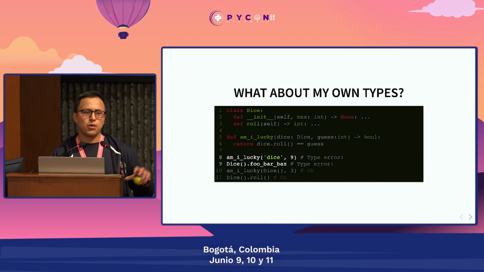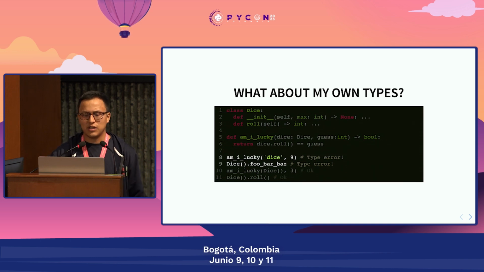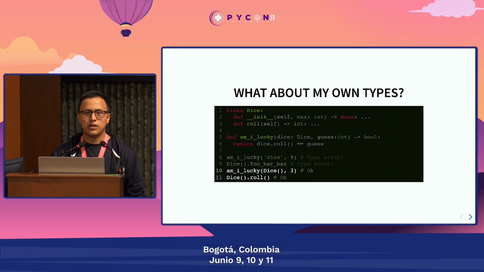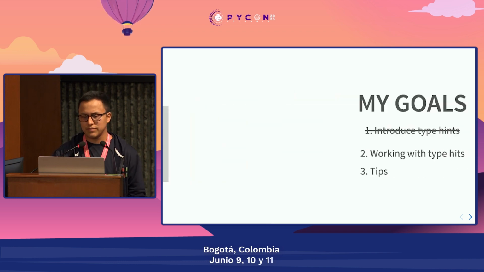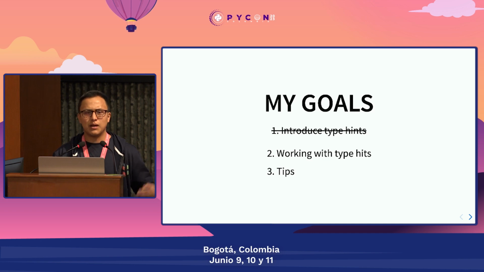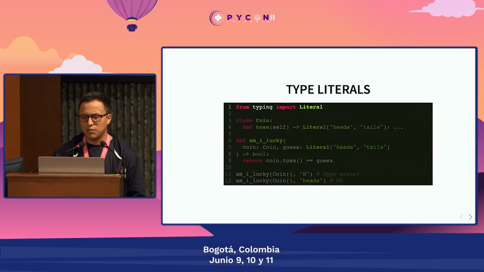Also, if we try to access a property that does not exist on that class, we're also going to get a type error. Everything is going to be okay if we give the right types and we access the right properties. And with that, I finished my first goal, to introduce you to type hints. Now you know when it started, the basic syntax for it, and that you can use it for your own types. There are more things to talk about, and let's keep going.